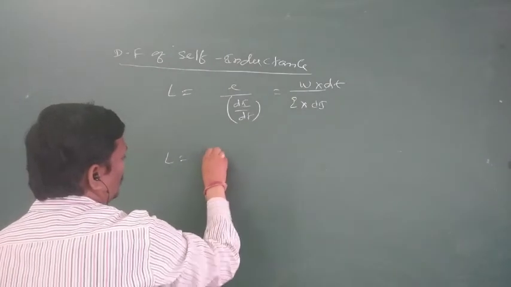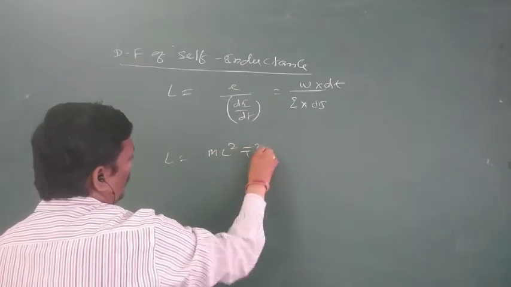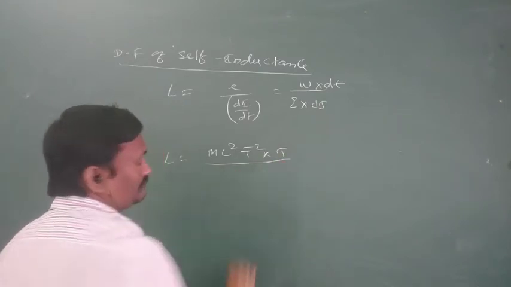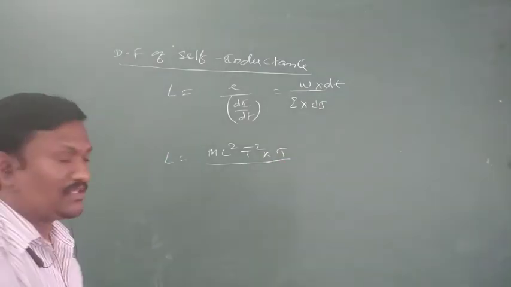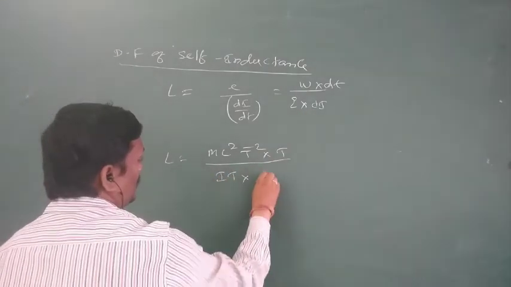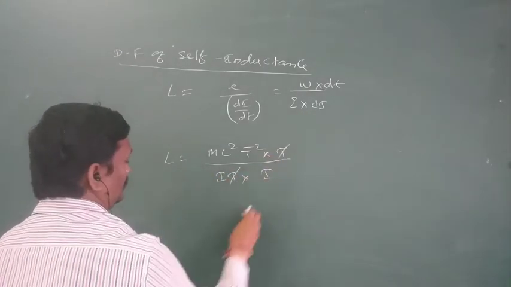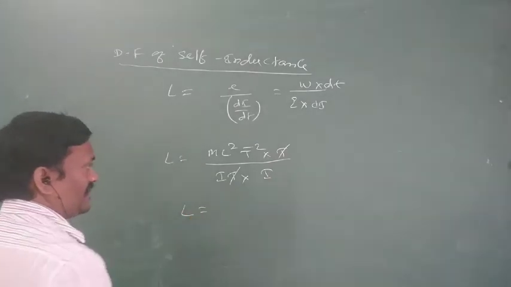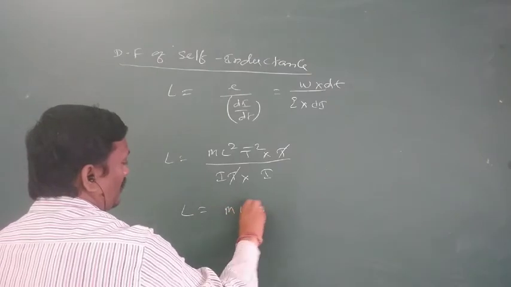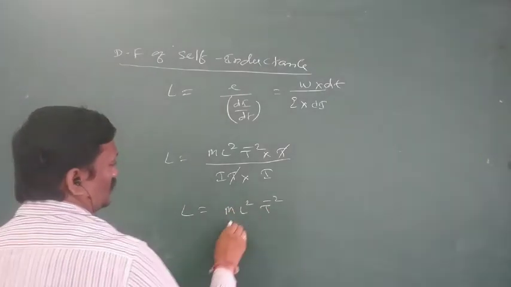Work is ML square T power minus 2, into dt means T, by charge, into di means I is there. T cancels. So the dimension formula for self-inductance is ML square T power minus 2,